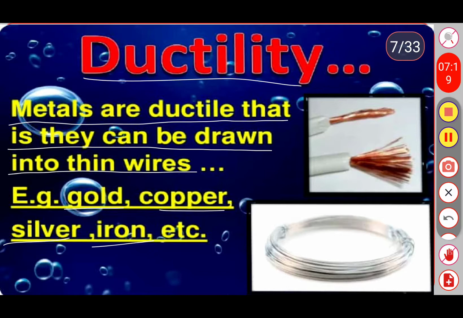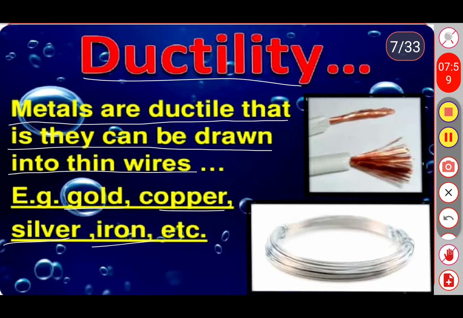Similarly, a gold piece of size 50 paisa can be stretched into a wire 10 kilometers long. So just imagine the ductile power of both gold and silver. Because of its ductile nature, copper is used in electrical wire. So the most ductile metals are gold and silver.